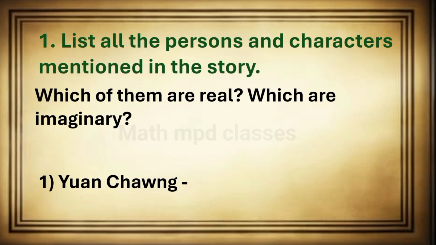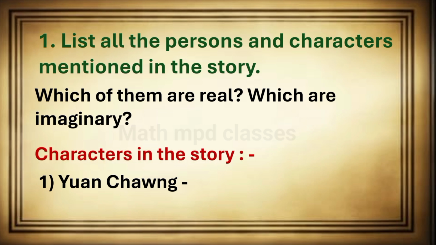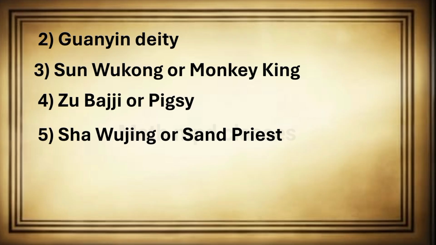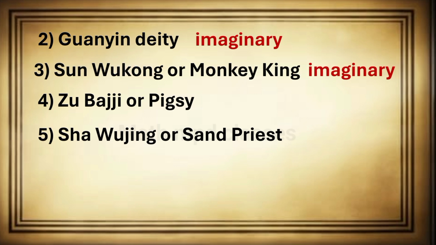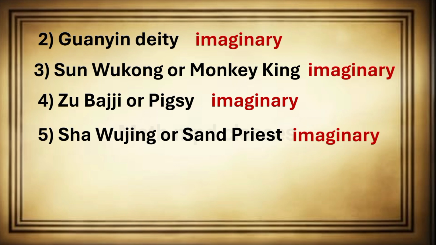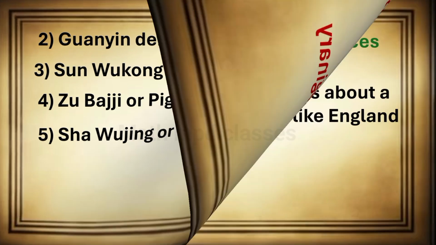Question number 1. List all the persons and characters mentioned in the story. Which of them are real? Which are imaginary? First, Yuan Shuang. This character is real. Second, Guanyin Deti. This one is imaginary. Third, Sun Wukong, the Monkey King. This character is imaginary. Fourth, Zhu Bajie, the Pixie. This one is imaginary. And Sha Wujing, the Sand Priest. This character is also imaginary.